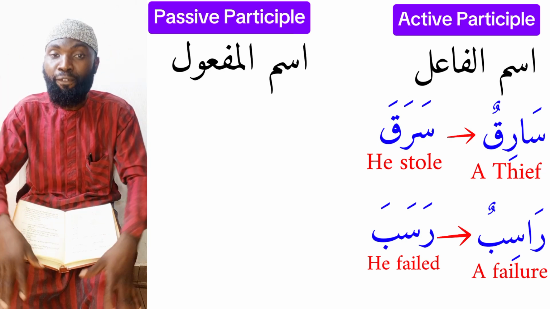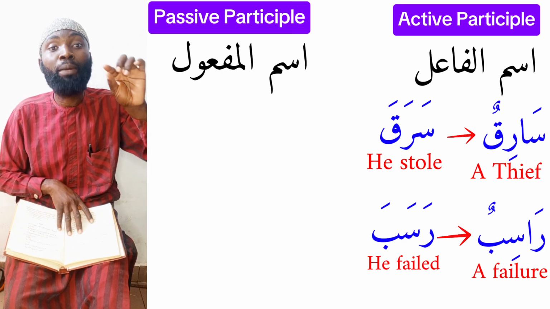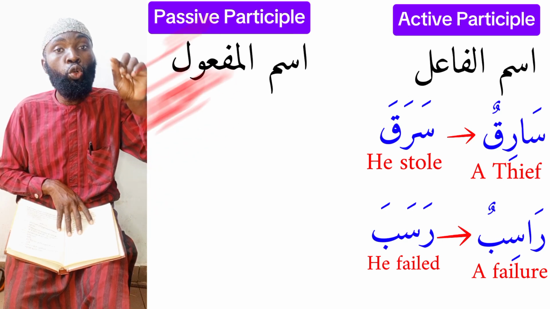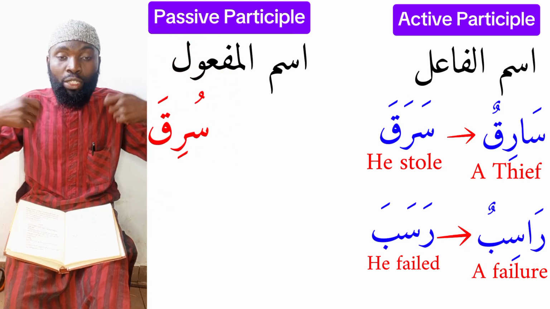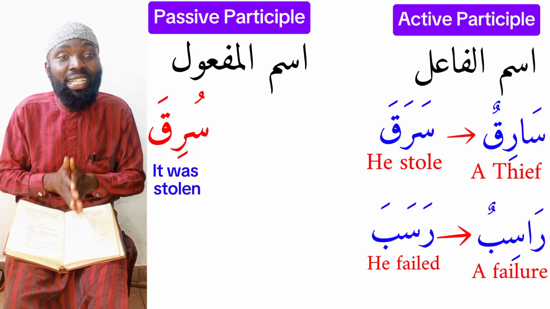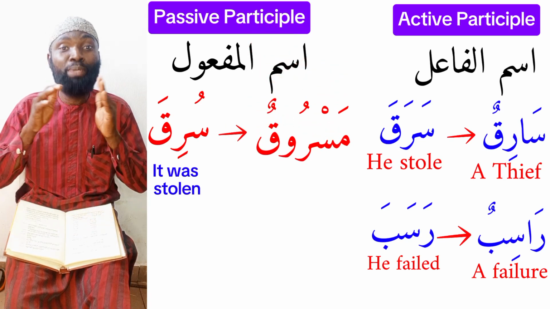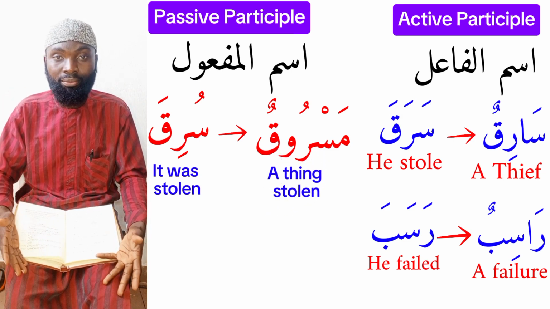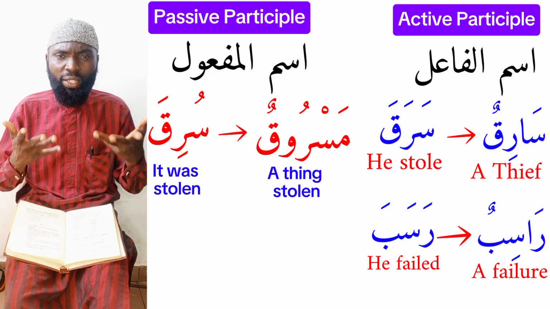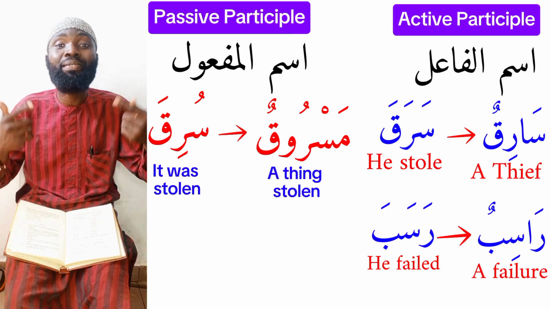Coming to the second column, which is the ismul maf'ul, this simply represents the person who received the action being performed. It is called the passive participle because the word is formed from the passive verb, for example, suriko, which means it was stolen, or he was stolen. From this word, we can simply say masurukun. Masurukun is the noun representing what is being stolen or who is being stolen. The other word we have is marusub, defiled, if this is defiled. Or we have the word maktubun, what is being written.